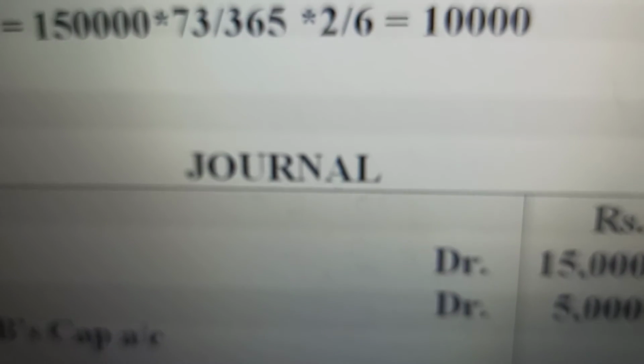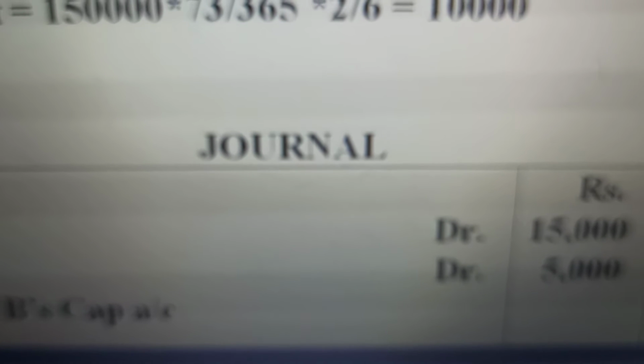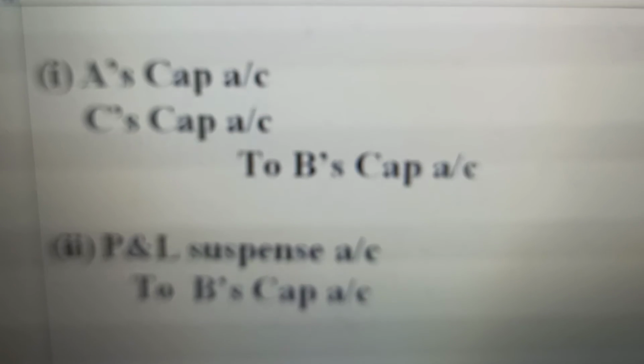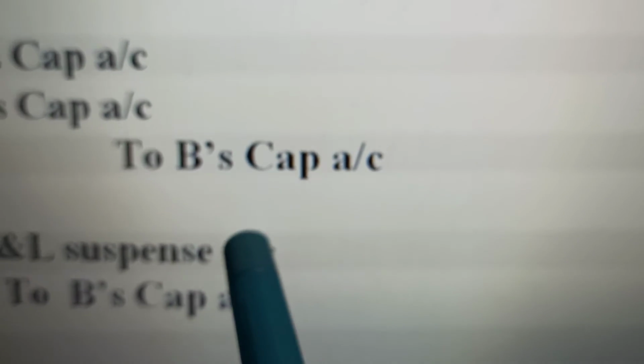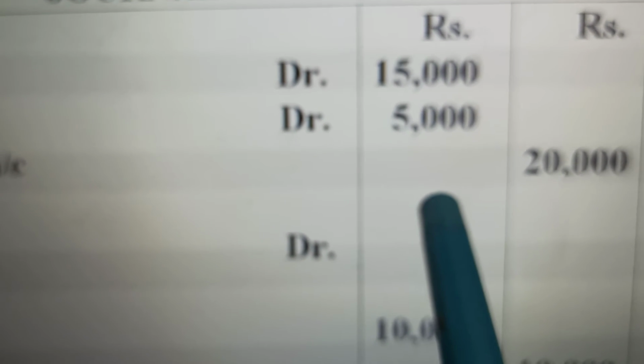The journal entry, we will make the journal entry. I have told you the remaining to retiring is the journal entry for the amount paid to him. The remaining partners A, C to B's capital account, these are the amounts. 20,000 will have to be paid to him in the ratio of the gain after his death, that is 15,000 to 5,000. P&L suspense.